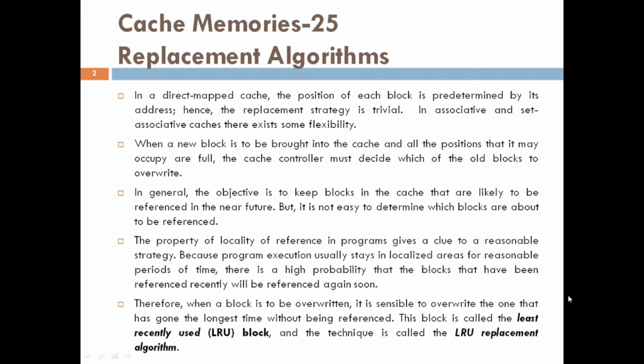There is a high probability that the blocks that have been referenced recently will be referenced again soon. Therefore, when a block is to be overwritten, it is sensible to overwrite the one that has gone the longest time without being referenced.